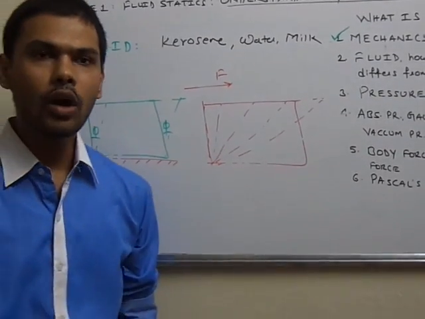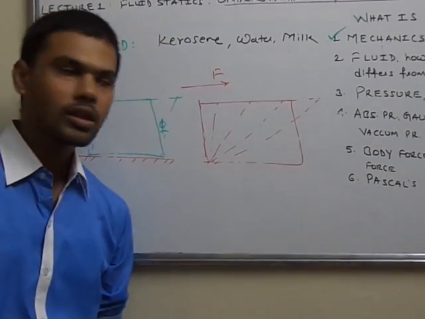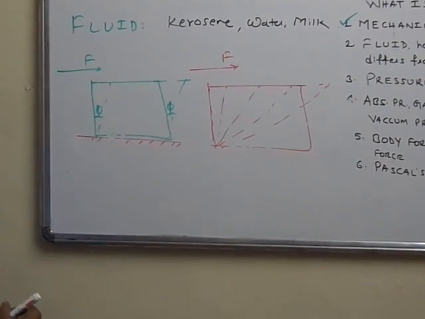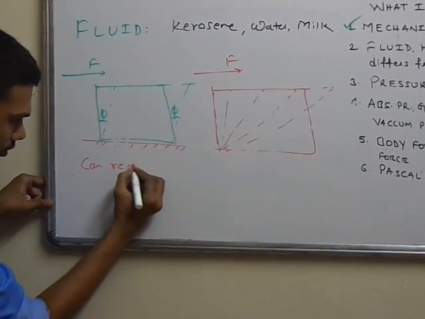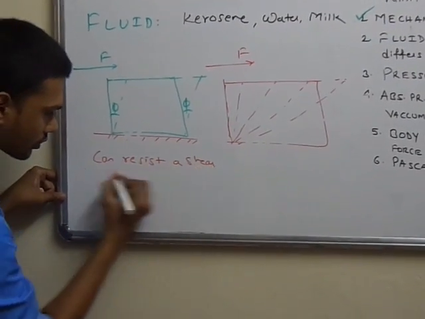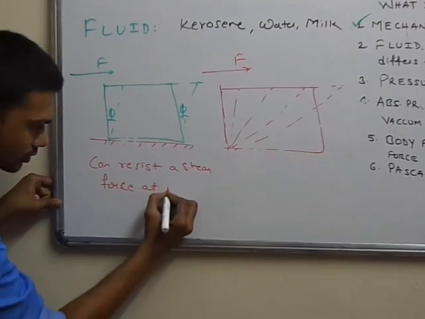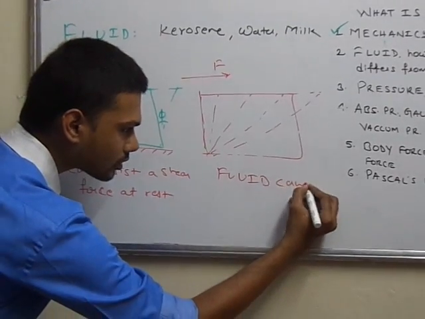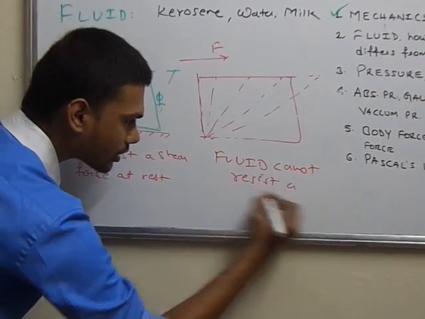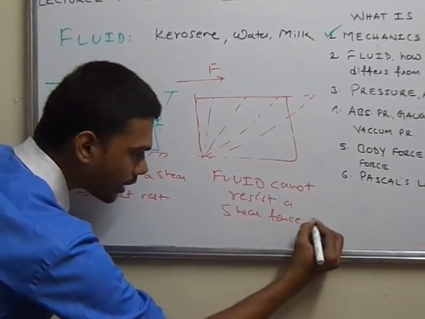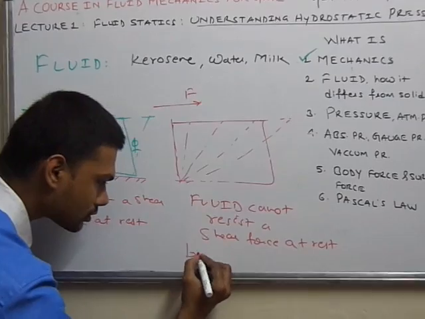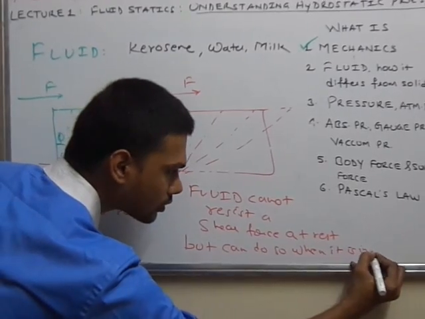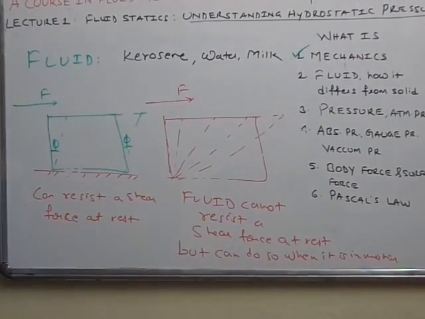So what conclusion do we derive from our discussion? We understand the difference between a solid and a fluid. A solid can resist a shear force at rest. However, a fluid cannot resist a shear force at rest, but can do so when it is in motion. So this is the basic difference between a solid and a fluid.